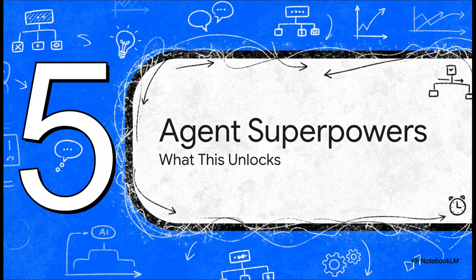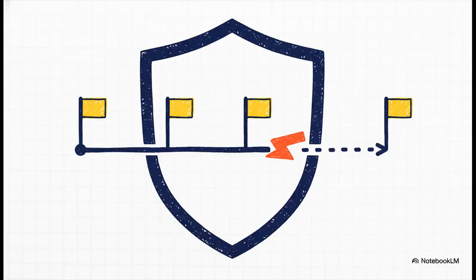All right, now for the really cool part, the payoff. Why go through all this trouble to define an agent as a graph? Because this architecture unlocks some truly incredible capabilities. Let's just call them agent superpowers. Superpower number one is durable execution. See, LangGraph automatically saves the agent's state, its memory, after every single step. This is called checkpointing, and it means your agent can run for hours or even days. If it crashes for some reason, no problem. It can restart exactly where it left off without redoing any work. For long-running jobs, this is an absolute game changer.